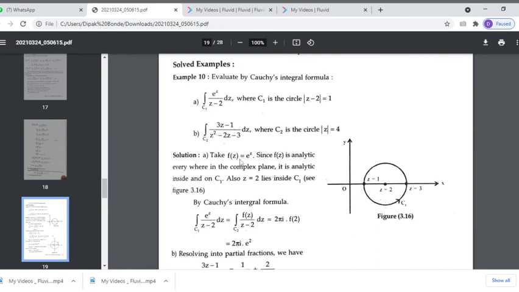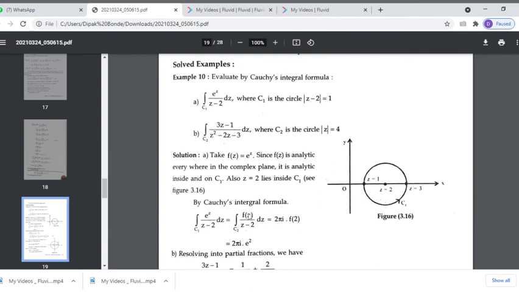Now first, f of z equal to e raised to z is analytic everywhere in the complex plane. Also, it is analytic inside and on the closed contour C1. C1 is a circle with center at 2 and radius 1. So here if you put z equal to 2, then it lies inside this circle.